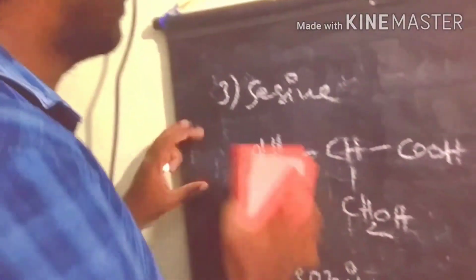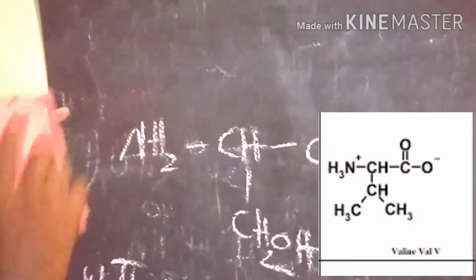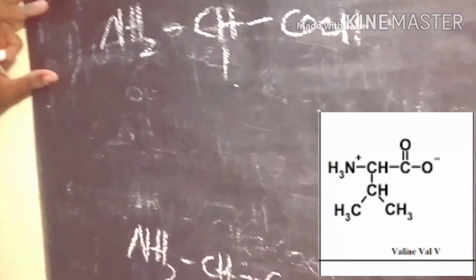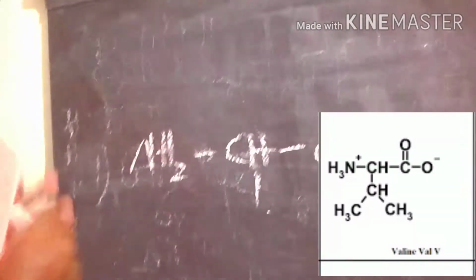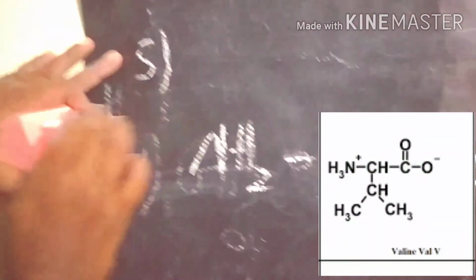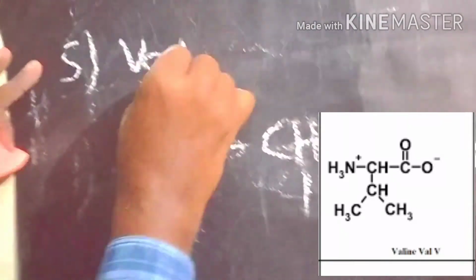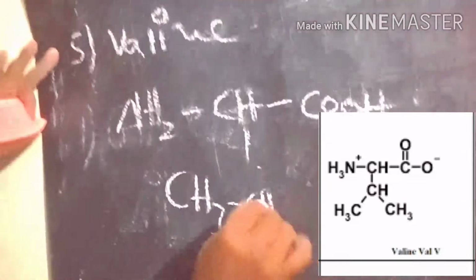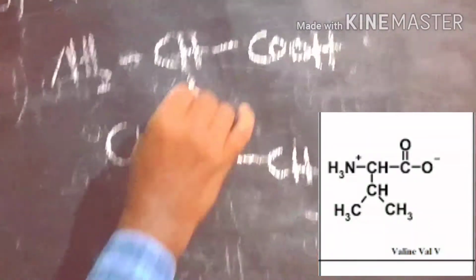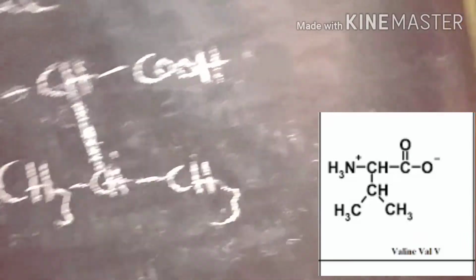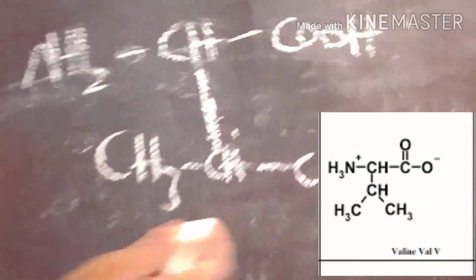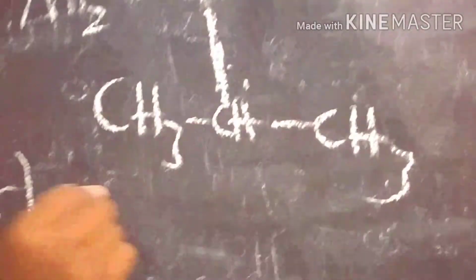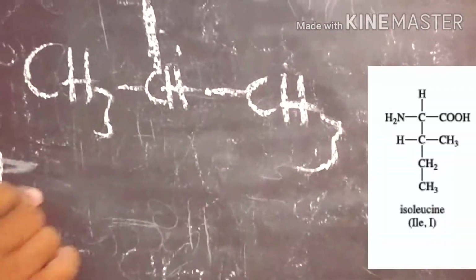The next one, the fifth one, valine. Simply we can write only the R group here. So in valine, we have an isopropyl group. In place of R, we are substituting the isopropyl group. The sixth one, leucine.